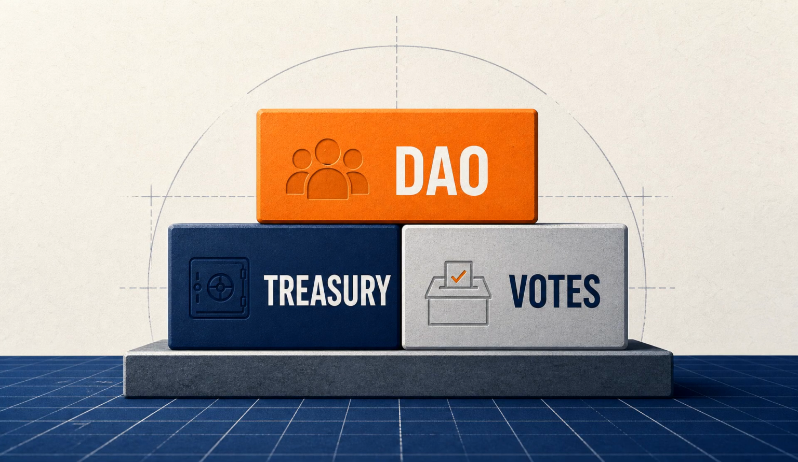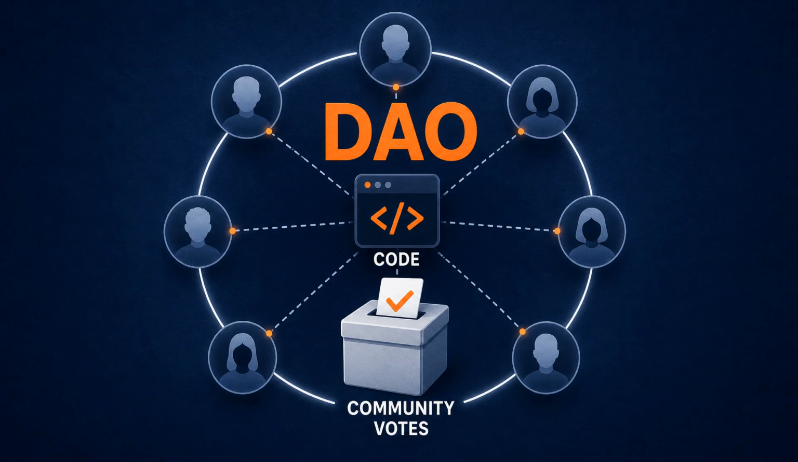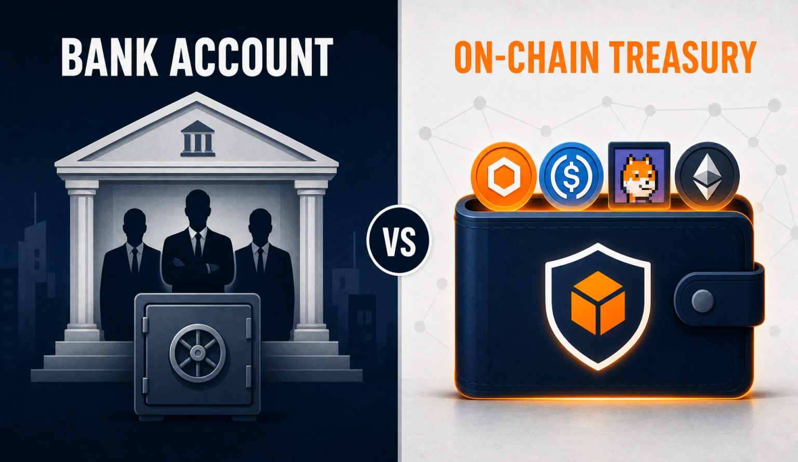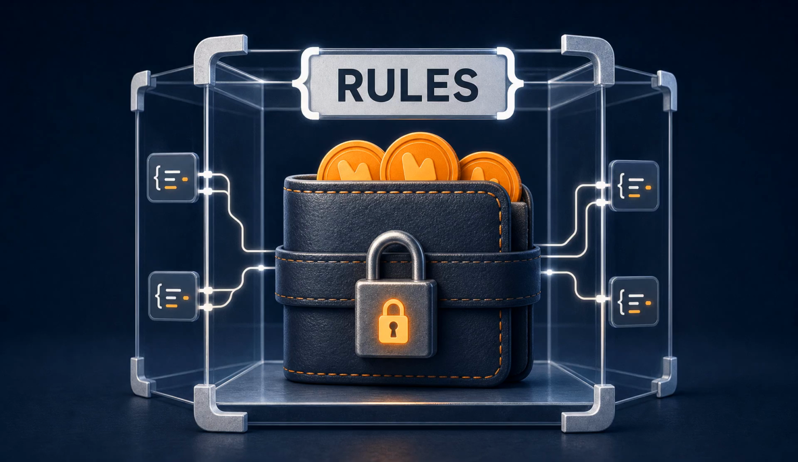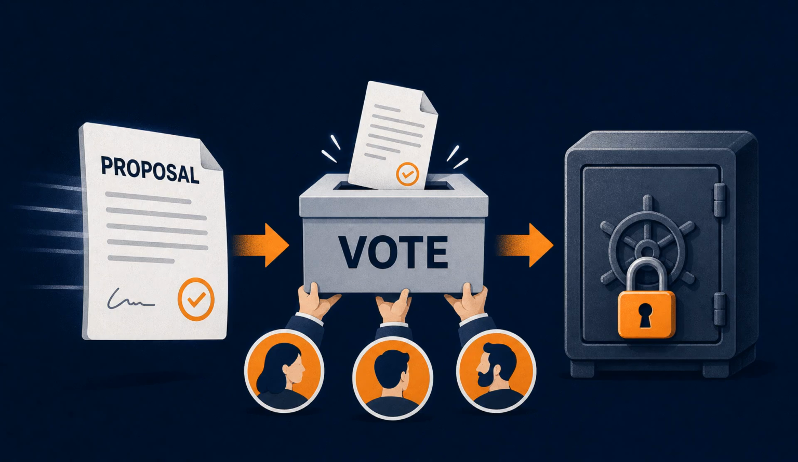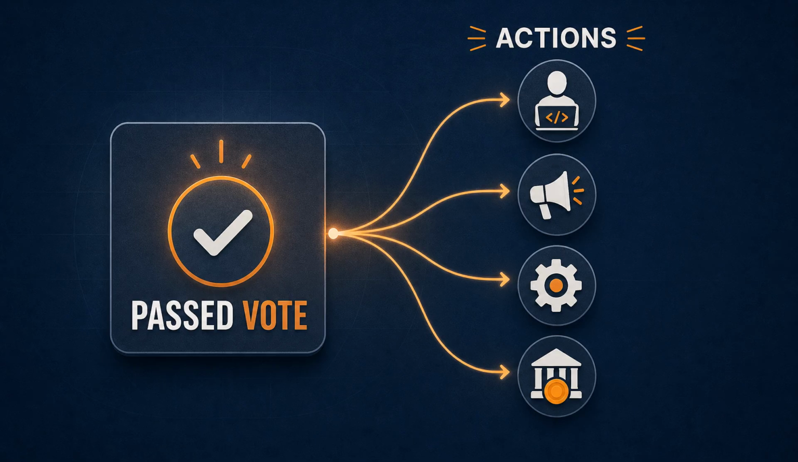Let's build this from the ground up. A DAO is usually described as an online organization run by code and community votes. Instead of a normal company bank account controlled by executives, a DAO can have an on-chain treasury. That treasury might hold the project's own token, stablecoins, NFTs, or other crypto assets. The treasury is just a wallet or smart contract controlled by rules. Those rules might say that funds can only move after a proposal passes. Someone writes a proposal. Token holders vote. If enough voting power supports it, the proposal can trigger an action, like paying a developer grant, funding marketing, changing a protocol parameter, or transferring tokens from the treasury.